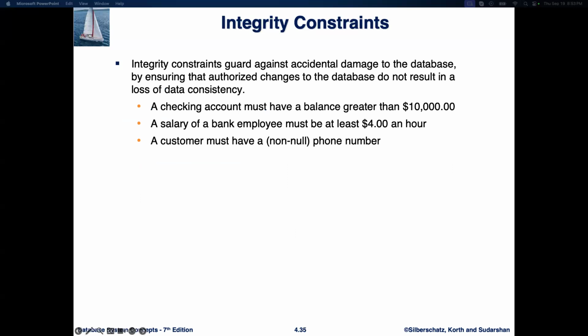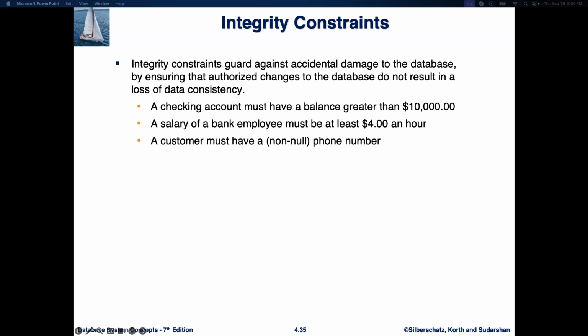Let's talk about integrity constraints in a database. These are rules that help protect data and make sure that changes to the database don't cause data inconsistencies. They act like safeguards. Balance constraint for a checking account: suppose we want to ensure that any checking account must always have a balance of more than $10,000. This prevents accidental entries that would lower the balance below this threshold.